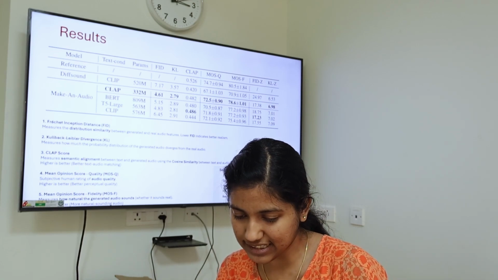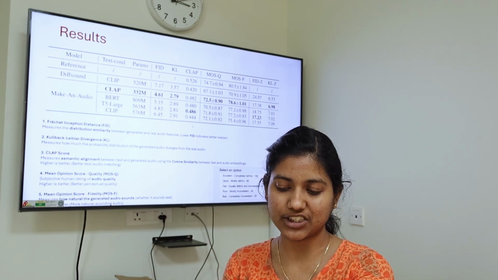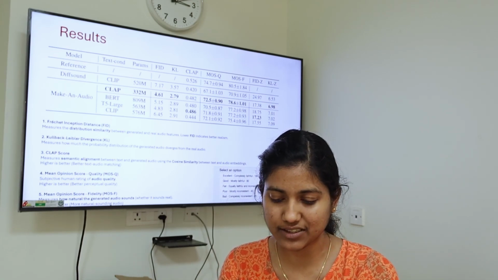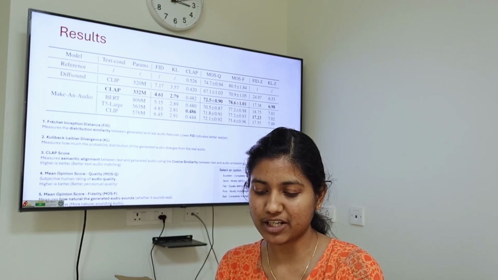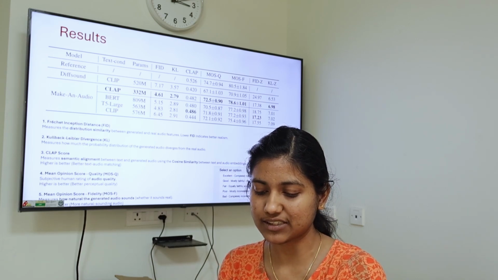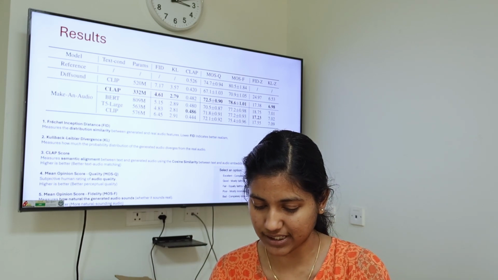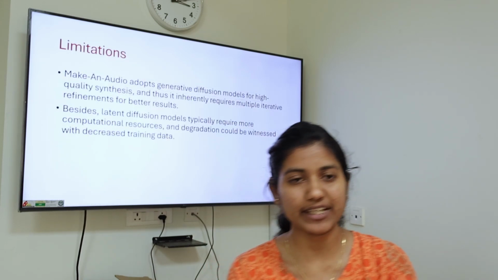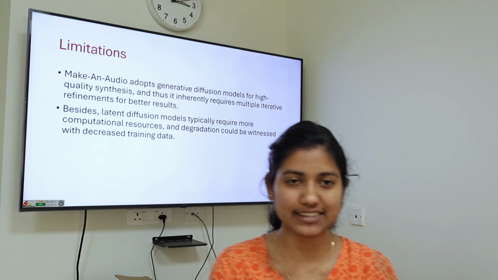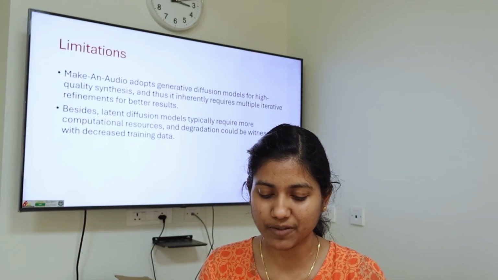So here they see that using CLAP for text conditioning works the best. It also has fewer parameters, low FID, low KL divergence, and then high MOS scores as expected. Yeah, and the limitations, the authors have themselves cited some limitations in their paper.